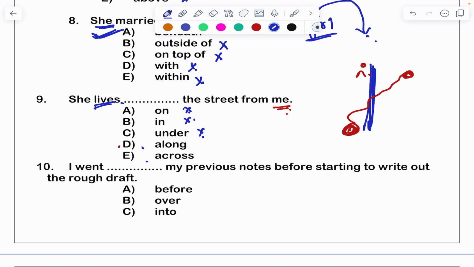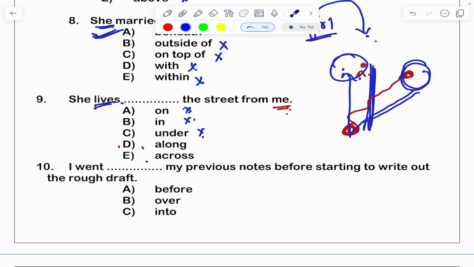But as of now, you can assume one. If you assume she is staying here, then the right answer is along. If you assume that she is staying here, then the right answer is across. Right? Next one. I went to dash my previous notes before starting to write out the rough draft.